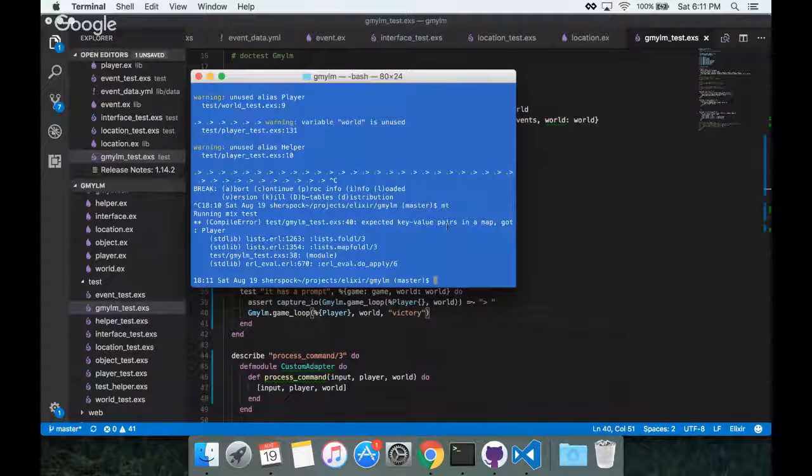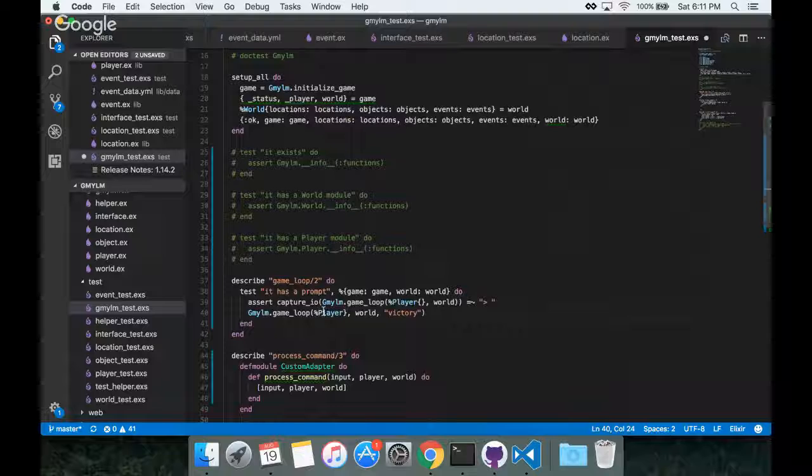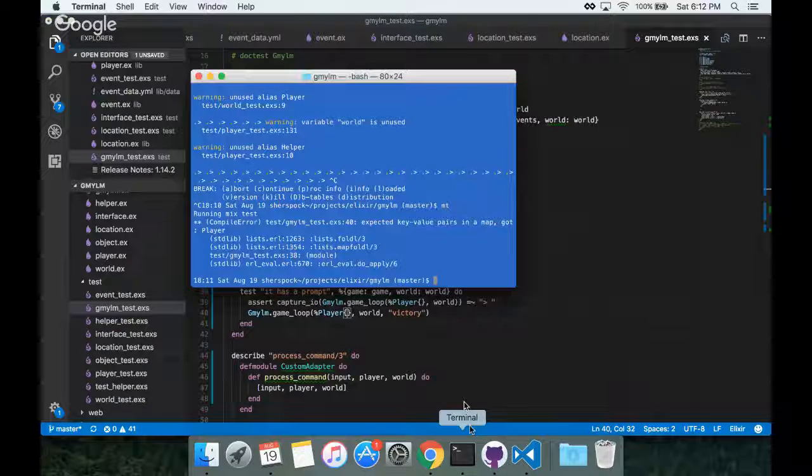Expected key value pairs in a map, got player. Oh, yeah. So it's interpreting this as a map with not a key value pair, but just this player constant hanging out. So we're going to make this like it should be properly, and we'll fix that error and see what it does.